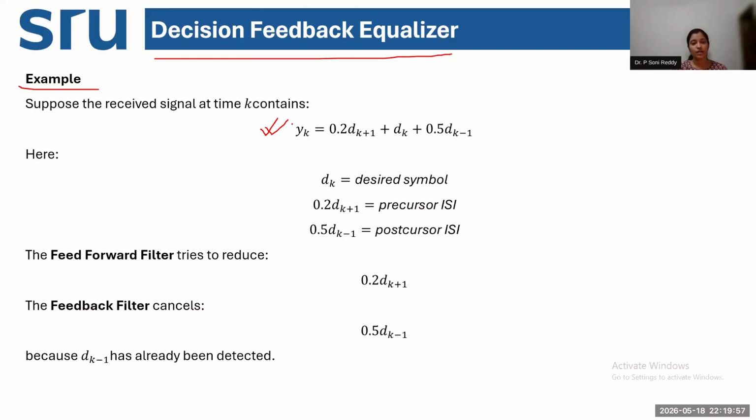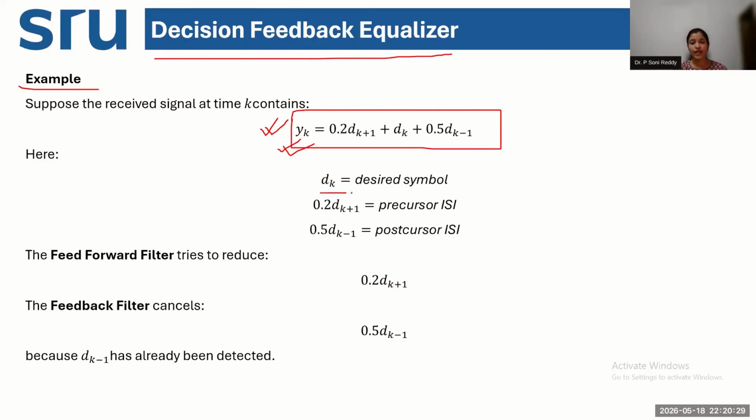In this case, tell me which symbol will be handled by the feed forward filter and which section will be handled by the feedback filter.